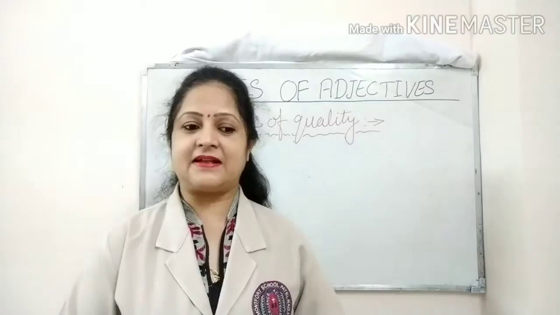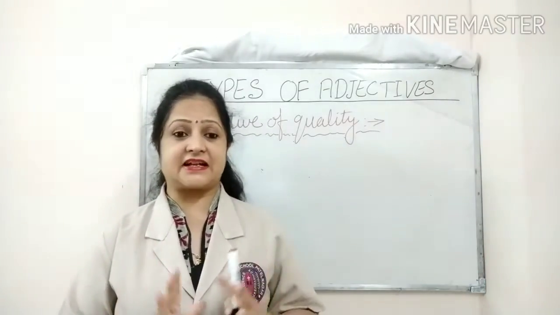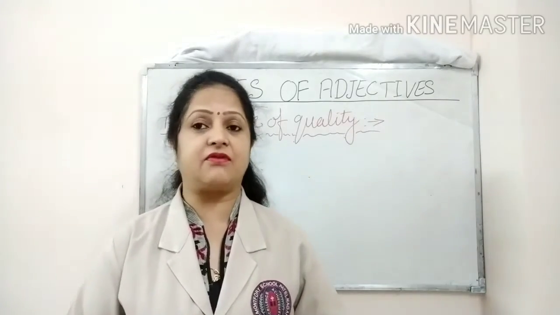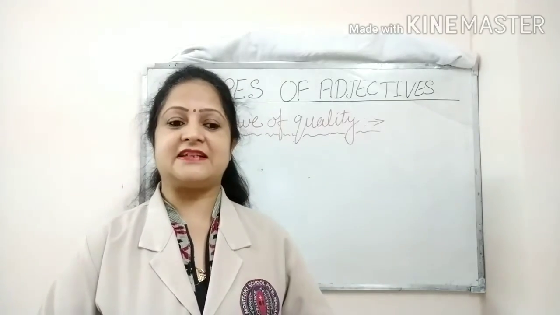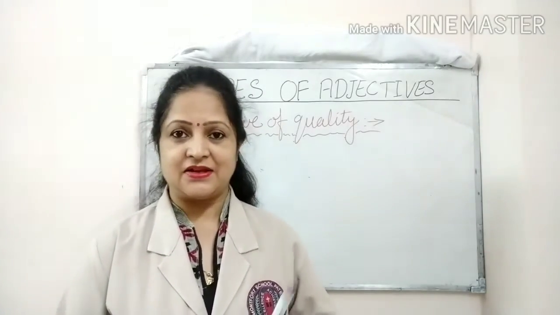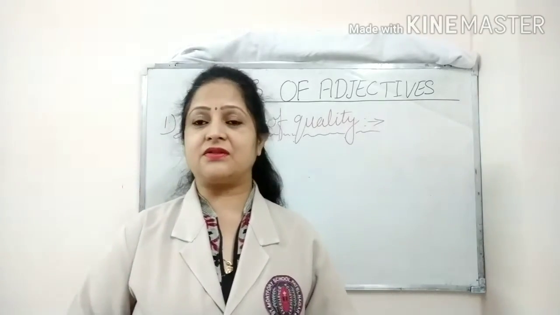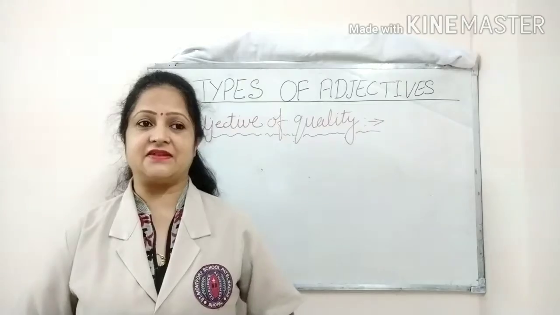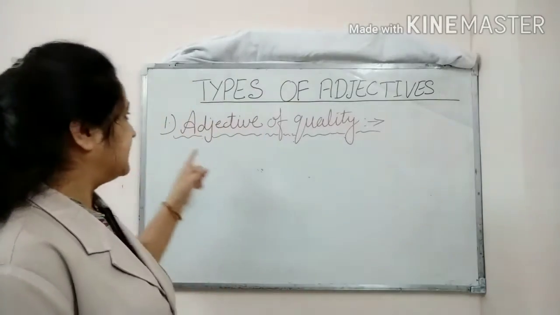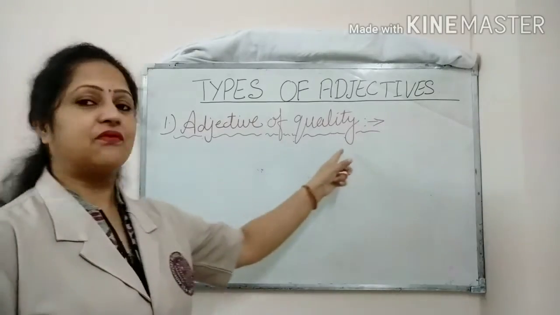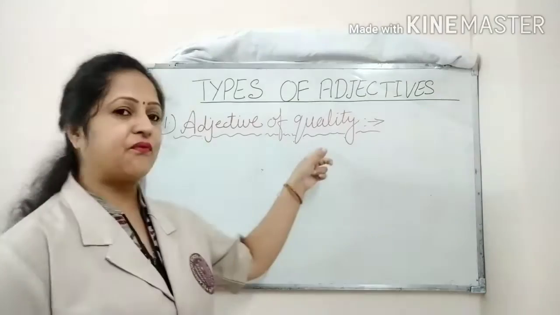The third feature of adjective is that most adjectives can come after the adverb very. And the fourth feature is that the adjective can be used for comparison. So these are the 4 features of adjective. Today we are going to start with the types of adjective. The first type is adjective of quality.